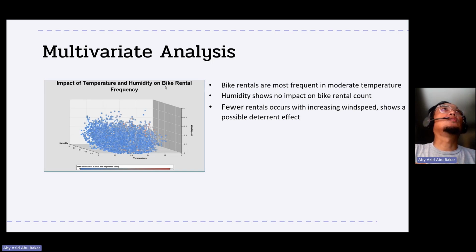The multivariate analysis shows a 3D scatter plot showing the impact of temperature, humidity, and wind speed on the bike rental count. Here we can see the bike rentals are most frequent at moderate temperature. Humidity shows less impact, and fewer rentals occur with increasing wind speed.